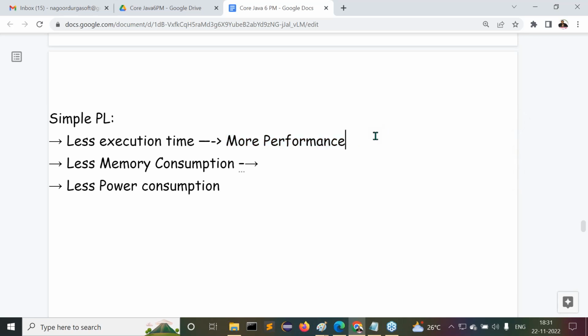No response, guys. Right, let's move on. Next one, let's understand this: less memory consumption. All of you observe this clearly. Less memory consumption. Listen, understand this clearly. What is the meaning of less memory consumption?